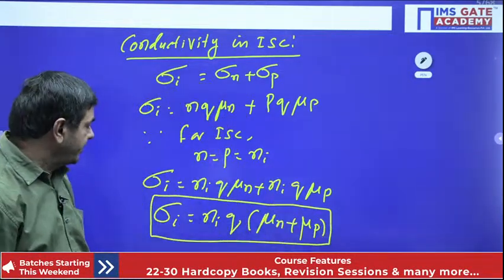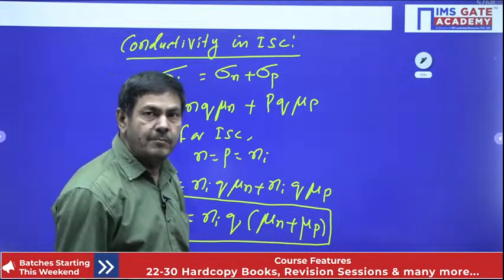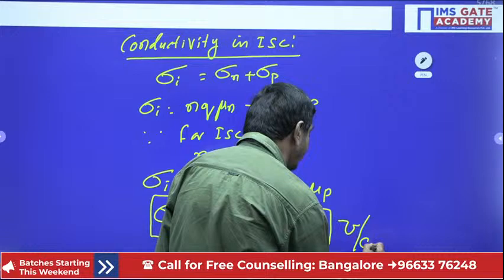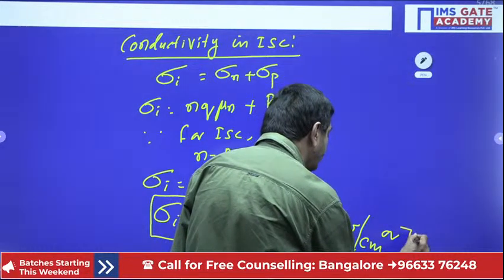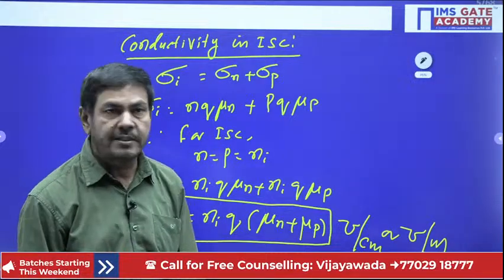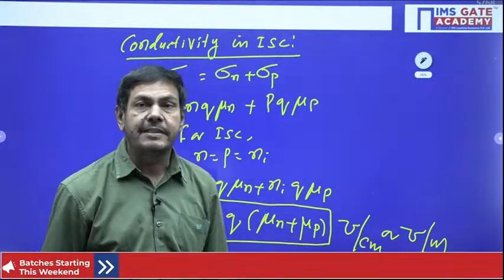What units we can give for the conductivity? Already I gave it, mho per centimeter it is allowed. Mho per centimeter is accepted. Or mho per meter also it is acceptable. This is the unit of conductivity only now.